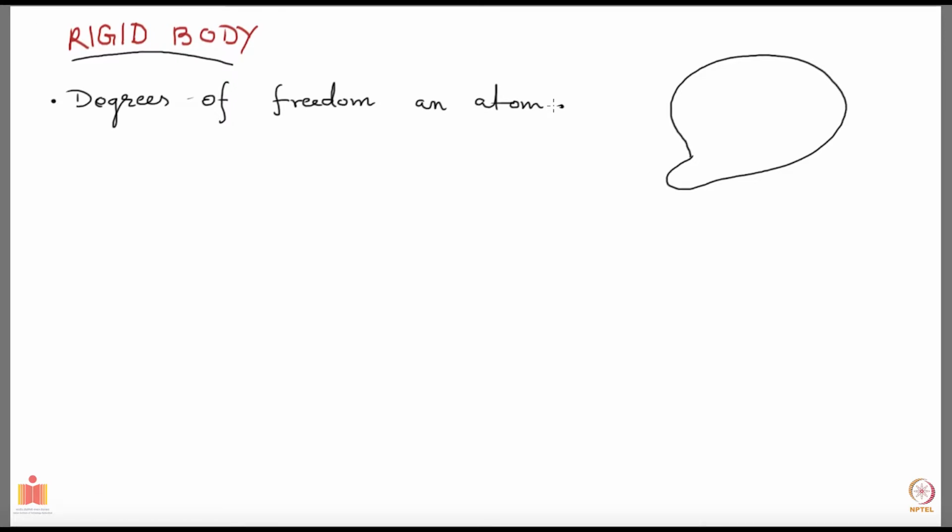That is, you want to tell that nucleus has protons and neutrons, then the degrees of freedom are even more compared to what it would be for just a nucleus and an electron. You may want to go further and say, I know further that protons and neutrons are made up of quarks and gluons. Then the degrees of freedom further increases. So it really depends on what you mean by an atom, which is going to decide how many degrees of freedom that atom has.